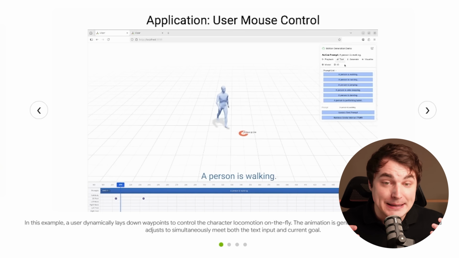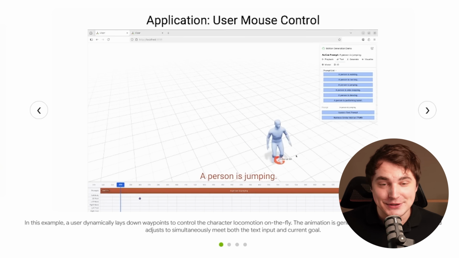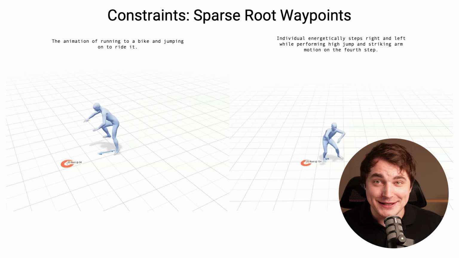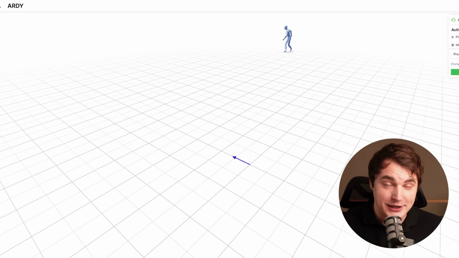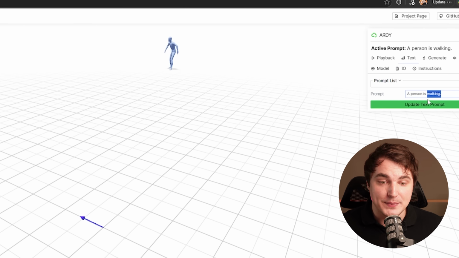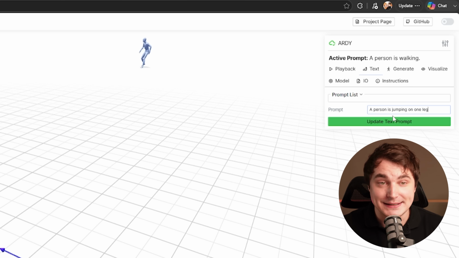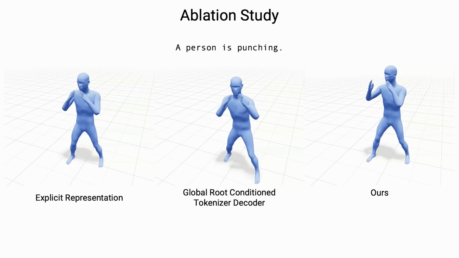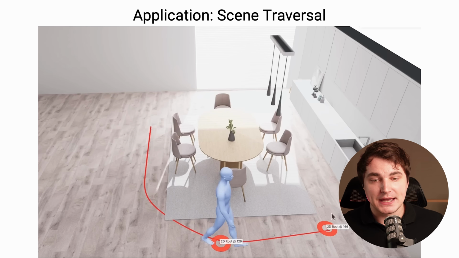So this model opens quite fascinating capabilities. If we look at the mouse control options, I can imagine that soon we will have games with completely procedural, I thought to say procedural, but it's actually AI-generated animations. The player actually guides where to go, and we do have scripts that will adjust the text prompt, and all that is fed in real time to this ARDY model or whatever it will evolve into, and we have all these actions happening, and it works pretty smoothly, as you can see. And I really like their example with the scene traversal. That really makes sense again.